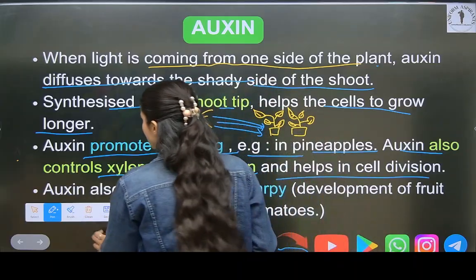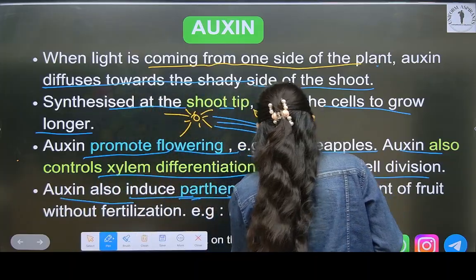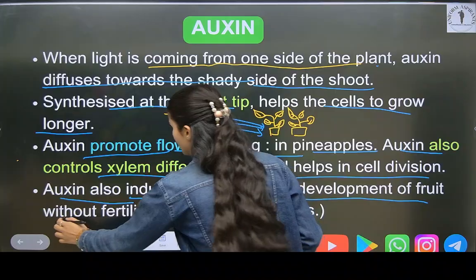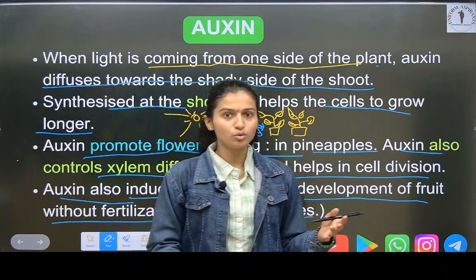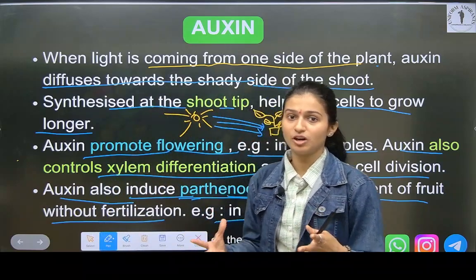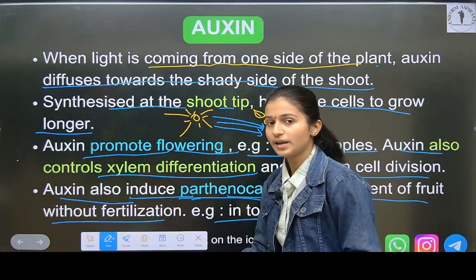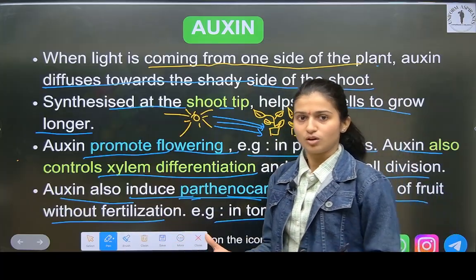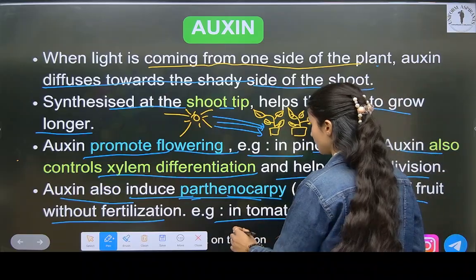Okay, auxins also induce parthenocarpy, development of fruit without fertilization. Example, in tomatoes. Means what do auxins do in terms of fruit? It does the development of fruit without fertilization. Okay, and what is the example? Tomato, you might have seen there are white colored cells in tomato.